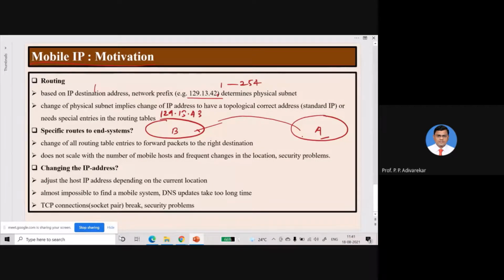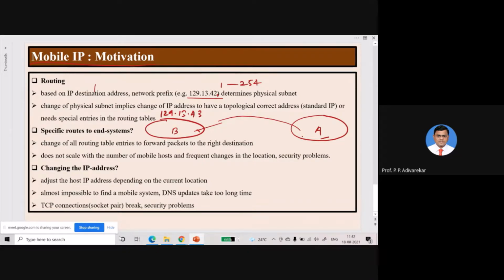Also, if you move a desktop computer from one laboratory to another laboratory, definitely its IP address will change. So what is the difference between this concept and what we require for mobile communication? In a fixed network, this situation occurs very rarely. We rarely move a physical computer or desktop from one physical subnet to another physical subnet. But in mobile networks or mobile communication systems, this situation occurs very frequently.